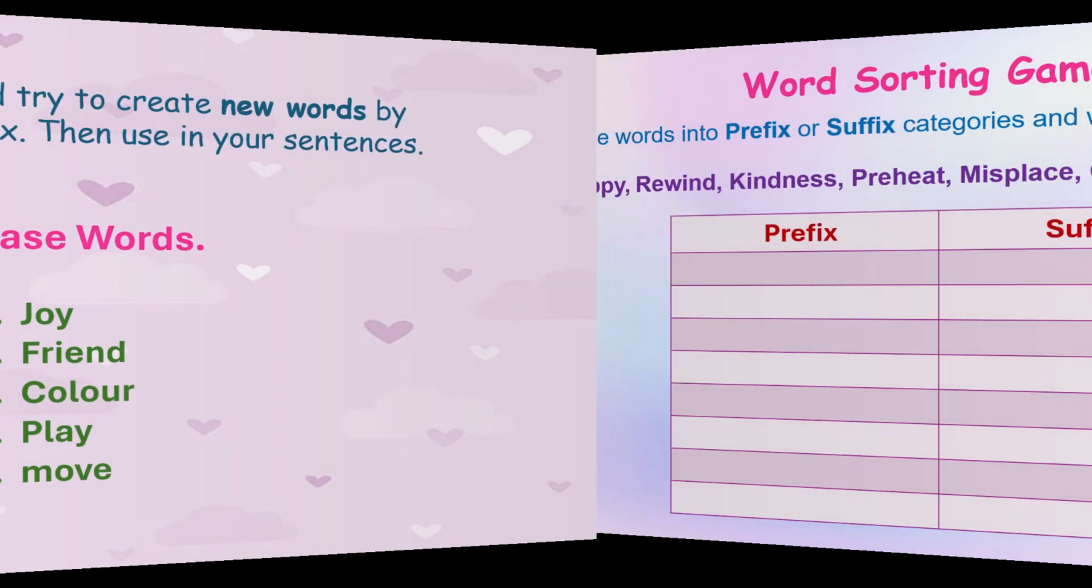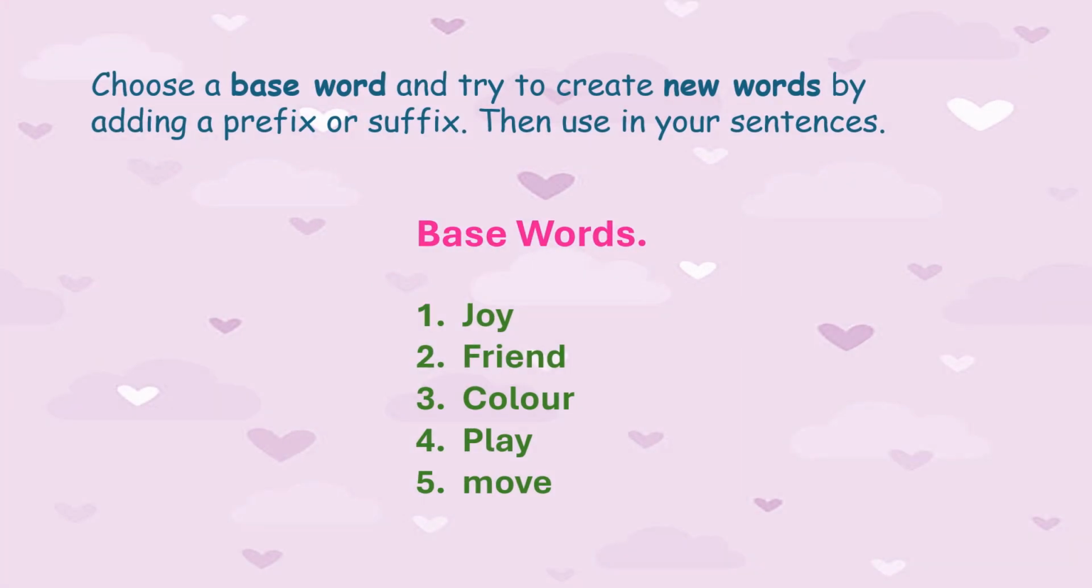The last activity is choose a base word and try to create new word by adding a prefix or suffix. Then use the word in your sentence. Here are some base words. Joy, friend, color, play, move.